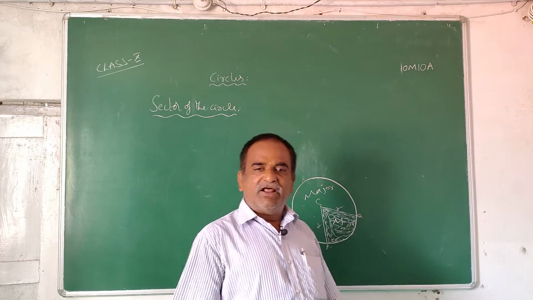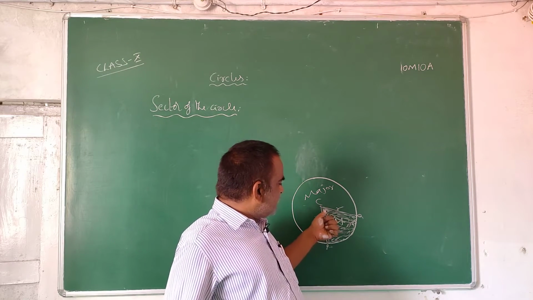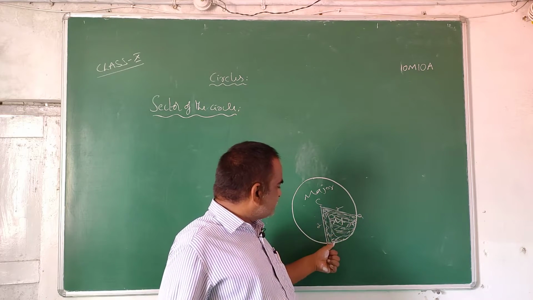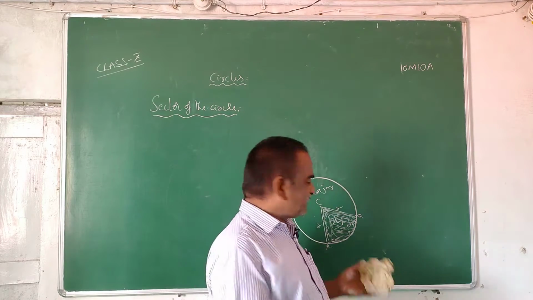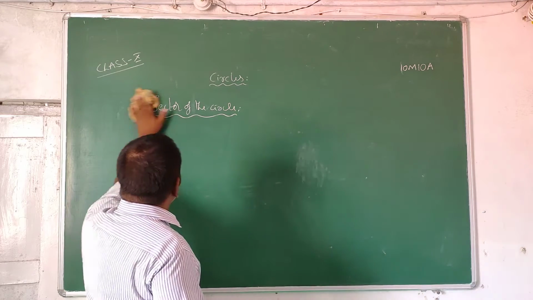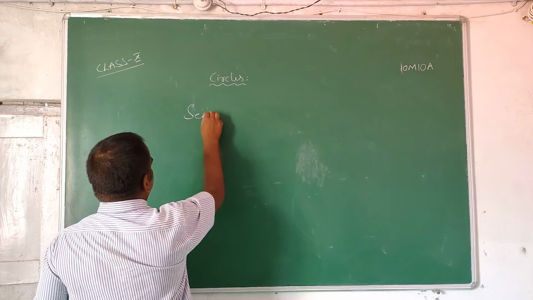Understood what is a sector of a circle? Once again I repeat, the region bounded between two radii and the connecting arc of the circle is known as the sector of the circle. Next, segment of the circle.